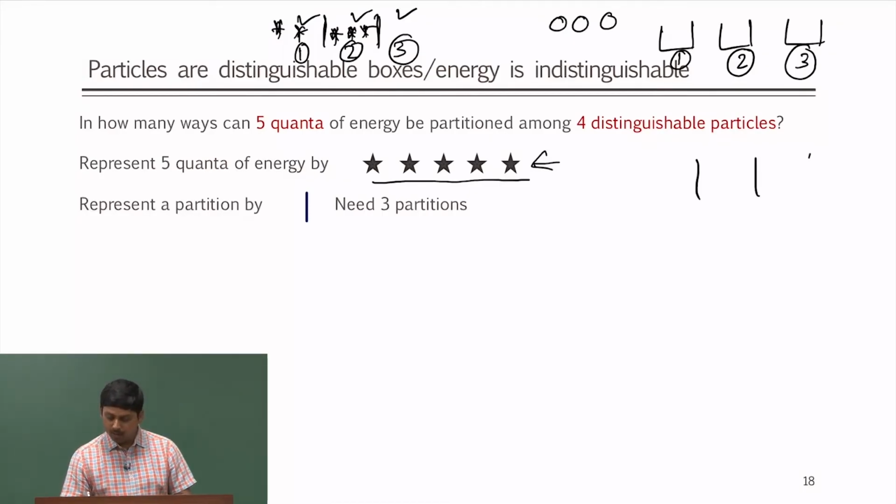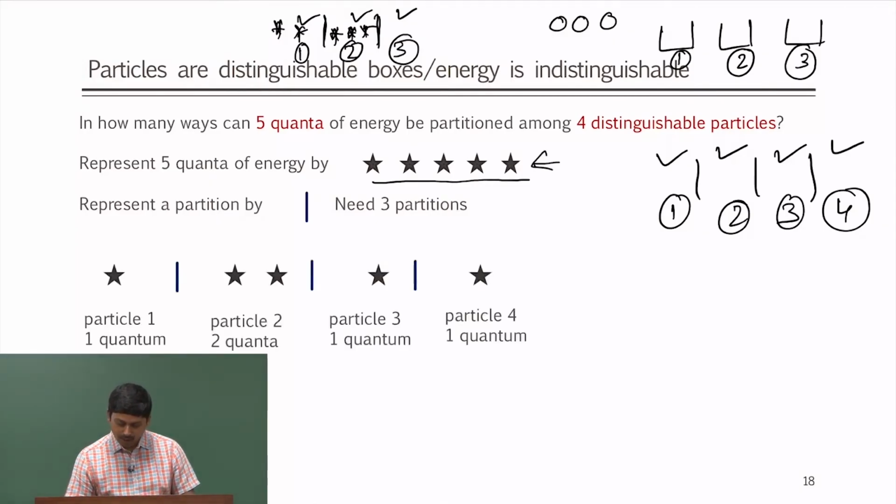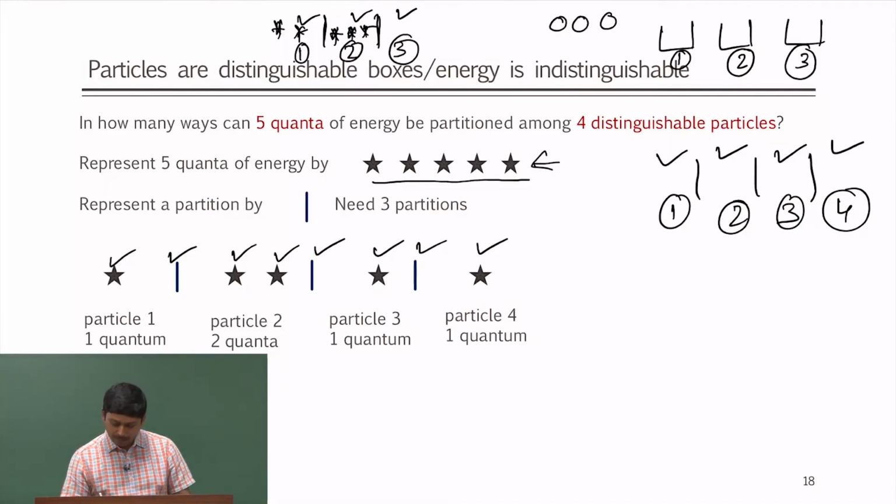Now, you know that for 4 boxes we need 3 bars, right. See 1, 2, 3 and 4, I get 4. With 3 bars I can make 4 boxes. So, that means now I have altogether 1, 2, 3, 4, 5, 6, 7 and 8 things, which is the number of stars, which I can call R, plus number of boxes minus 1, because that is going to give me the number of elements.